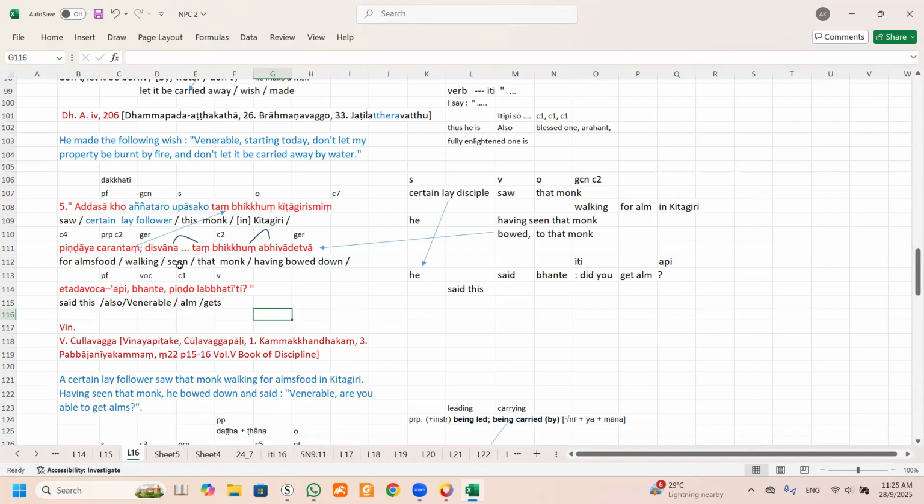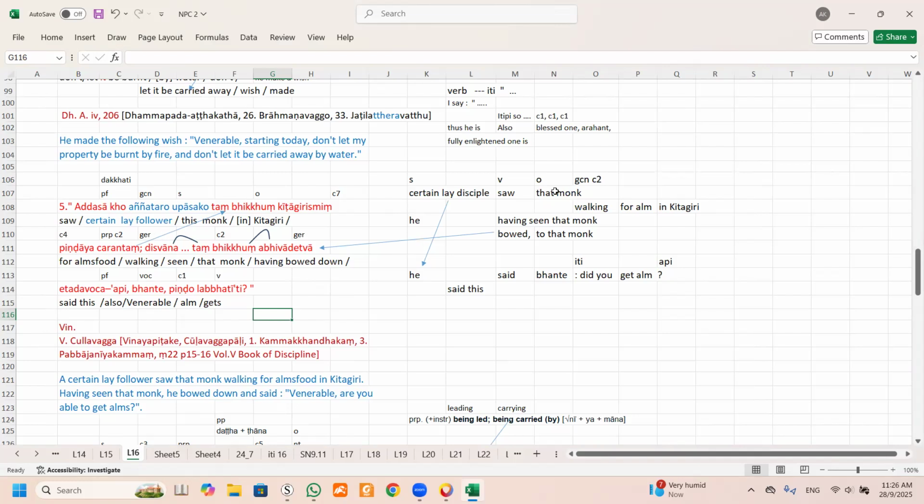Okay, saw. In this case, can you see that this is an object? Tam bhikkhum, saw that monk. And then there is an extension. Saw the monk where? Can you see this one? This one is accusative. Can you see this is also accusative? So that means this accusative is describing this object.